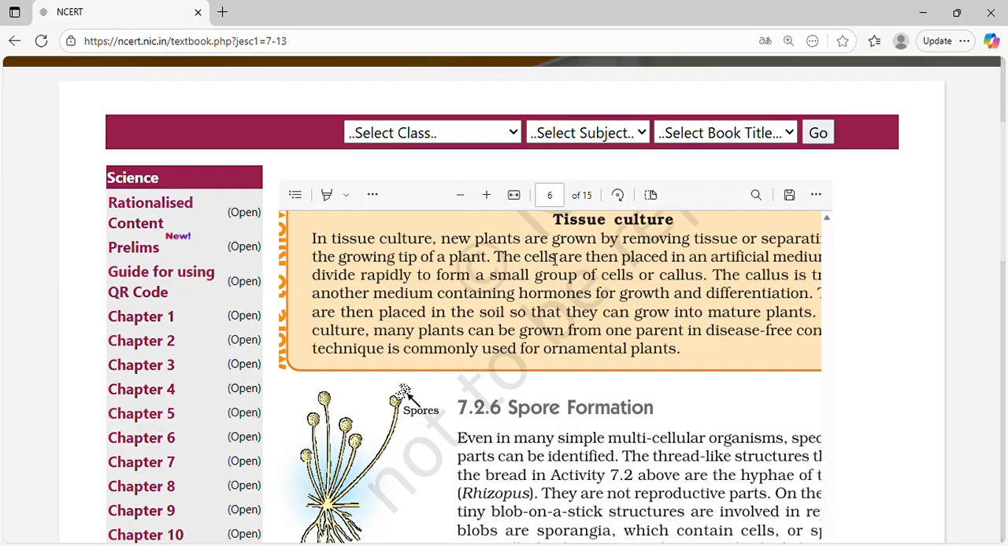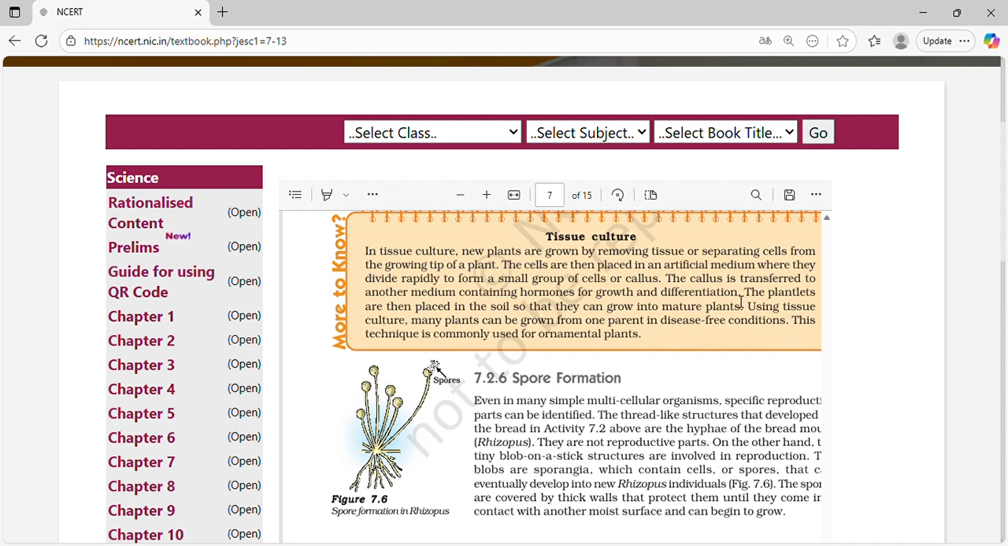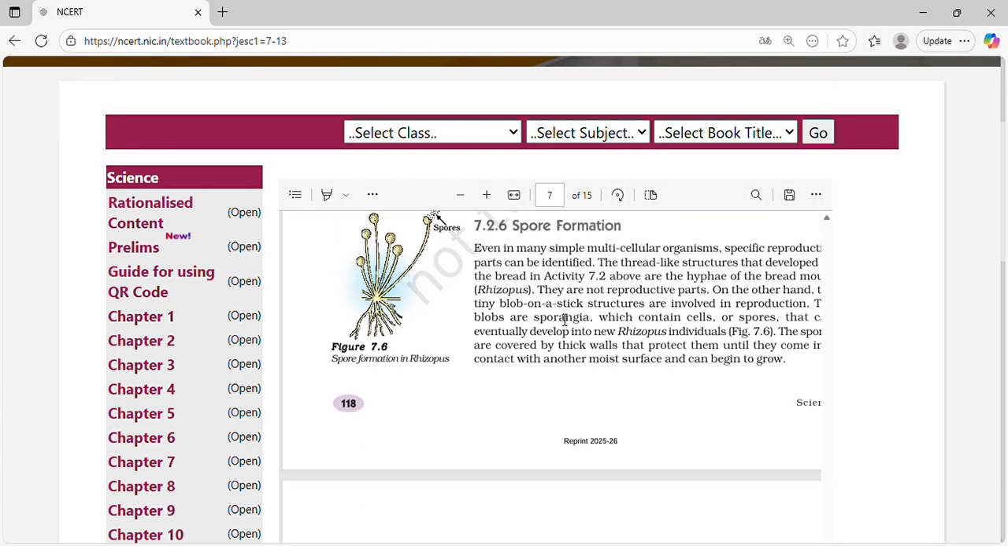Tissue culture. In tissue culture, new plants are grown by removing tissue or separating the growing tip of a plant. The cells are then placed in an artificial medium, where they divide rapidly to form a group of cells or callus. The callus is transferred to another medium containing hormones for growth and differentiation. The plantlets are then placed in the soil so that they can grow into mature plants. Using tissue culture, many plants can be grown from one plant in disease-free conditions. This technique is commonly used for ornamental plants.